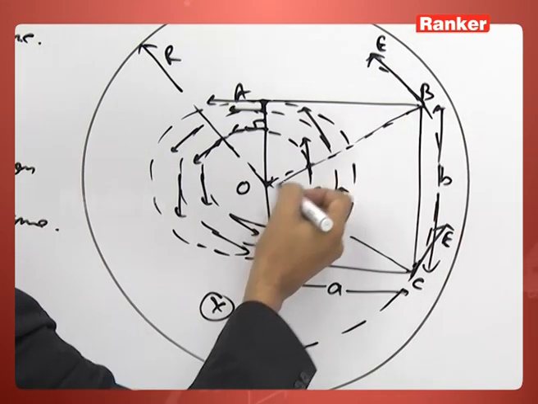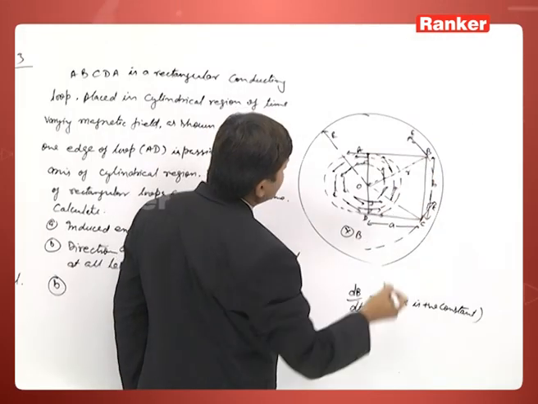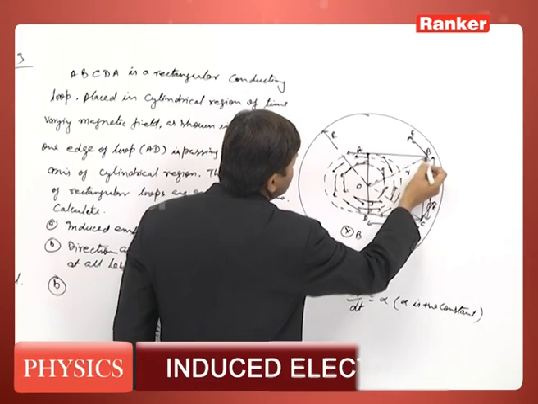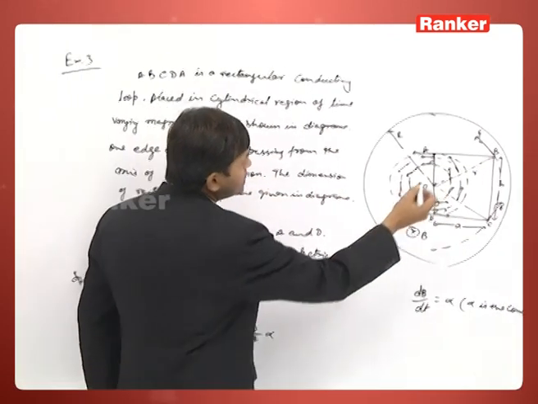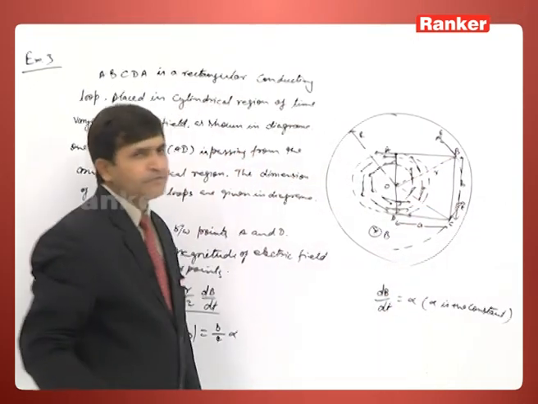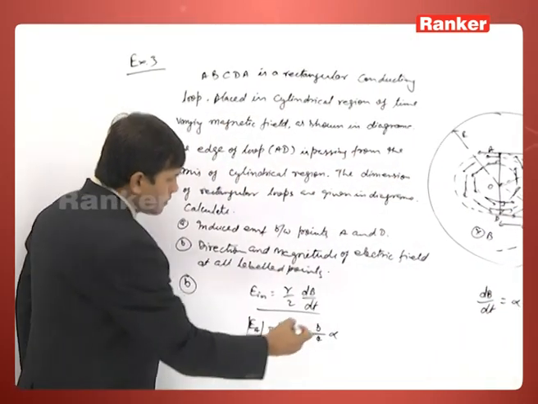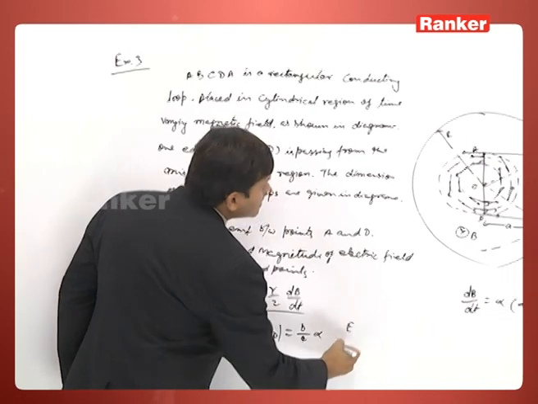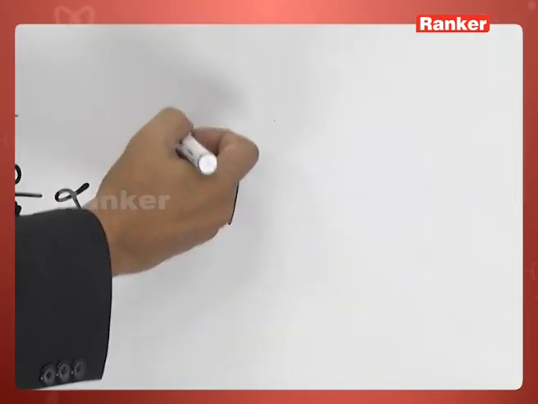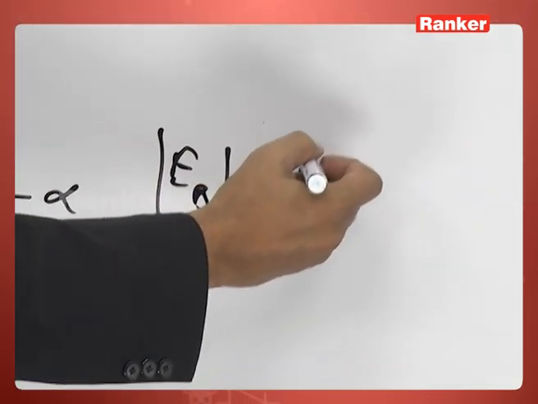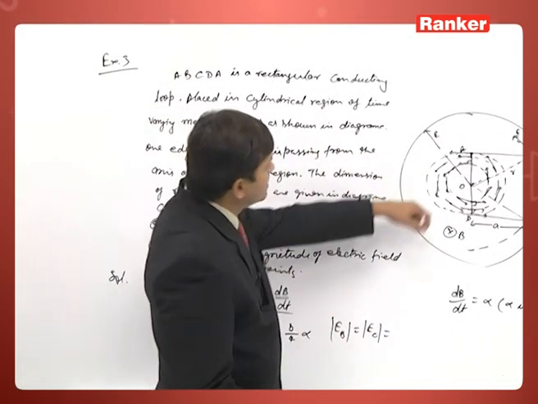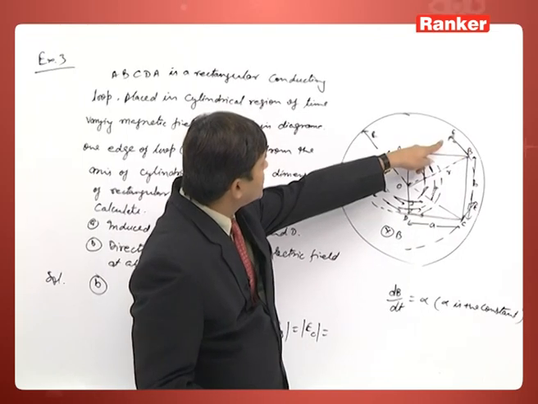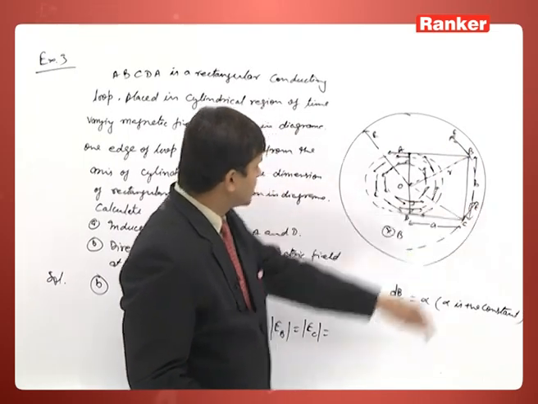How much is the R value? This is A, this is B by 2. Again the same thing here, and the distance of points B and C from point O is the same. So, the electric field at B will be equal to the electric field at C. The magnitude is the same, but the direction at B will be in this direction, and the direction at C tangential like this.